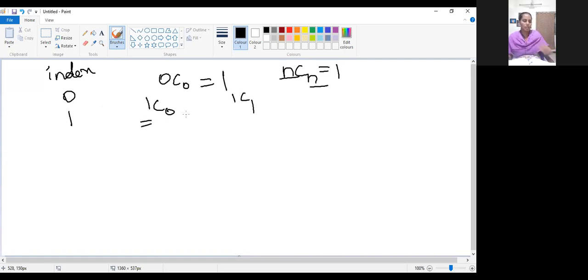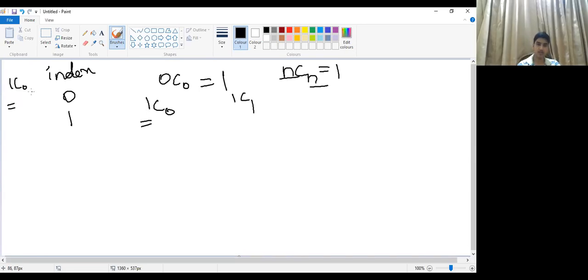1C1. I'm sorry, 1C0. Substitute in the nCr formula, please. 1C0: n factorial. What is the value of n here? 1.